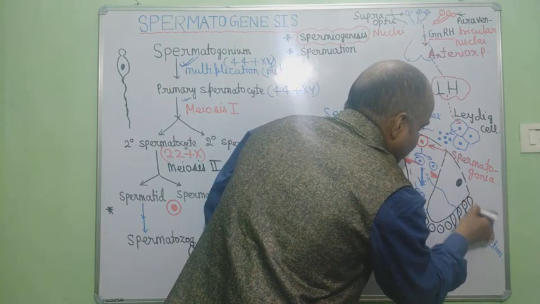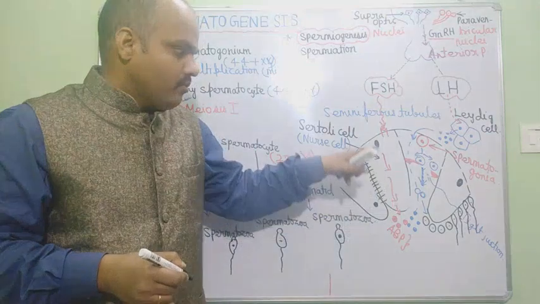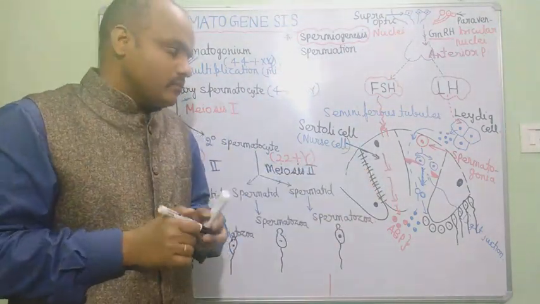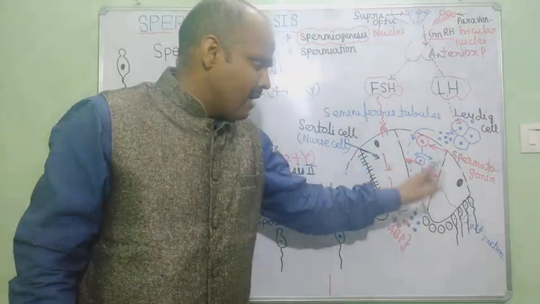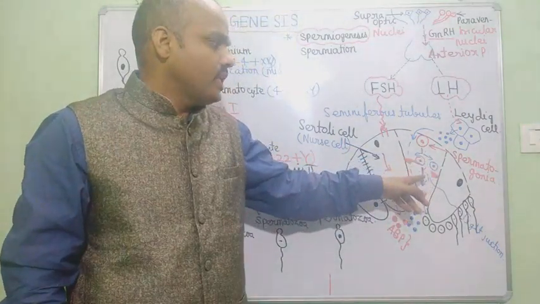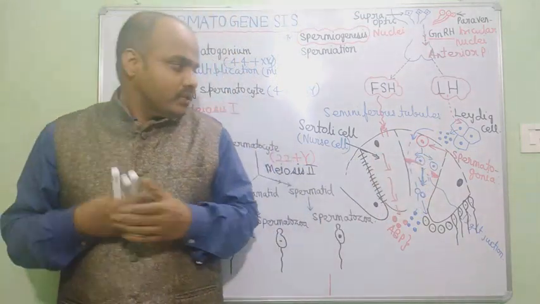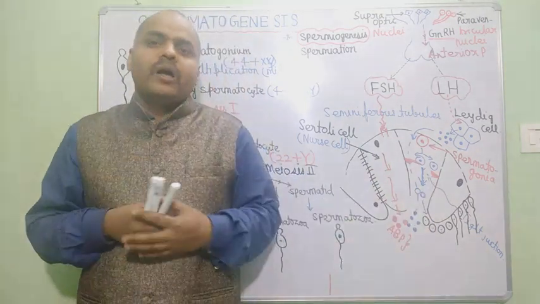So one primary spermatocyte goes through meiosis first and meiosis second, and finally forms a total of 4 spermatozoa.